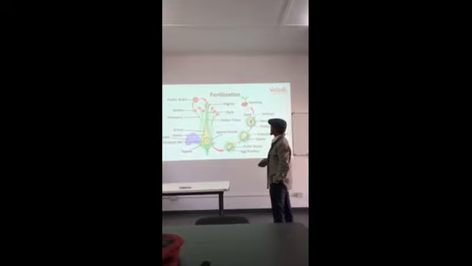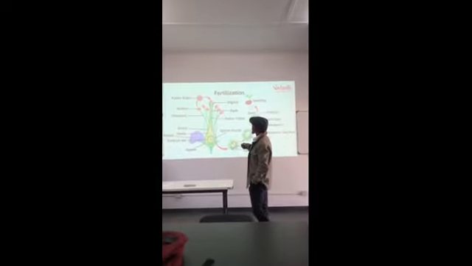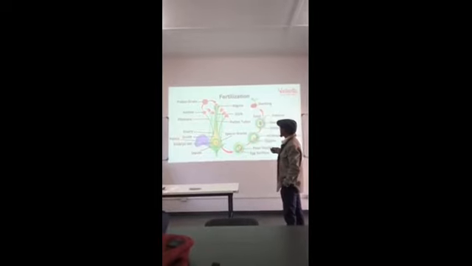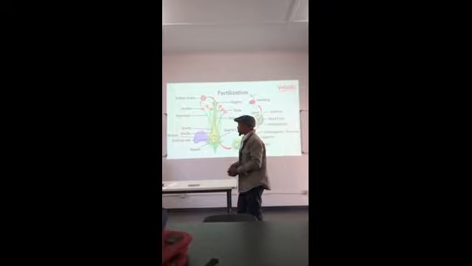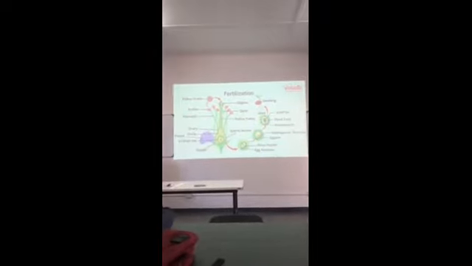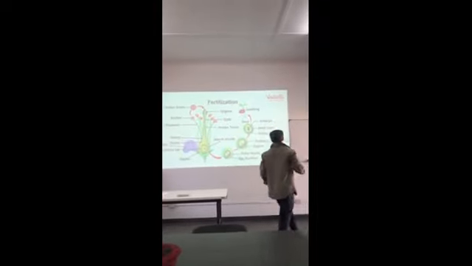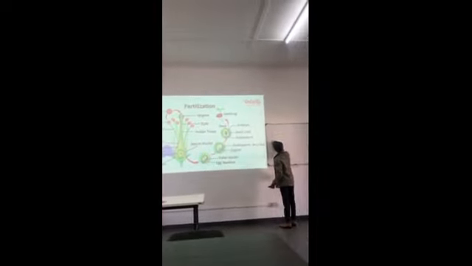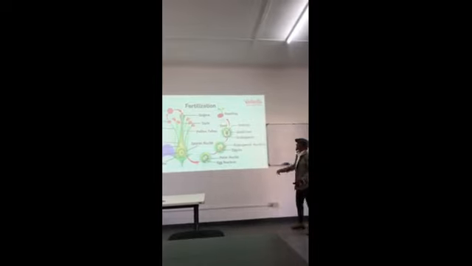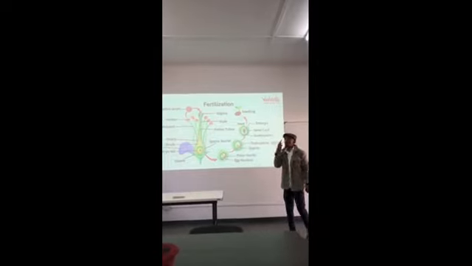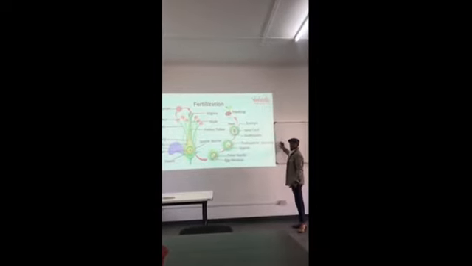How does fertilization occur? The pollen grain will come from the anther, as you can see. The cell here is 1N, meaning the cell is of the parent. So we have one nucleus from the male.